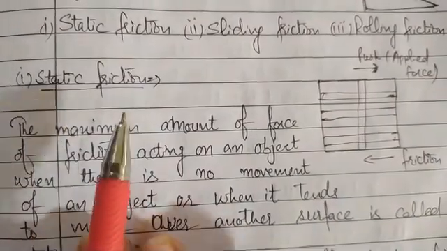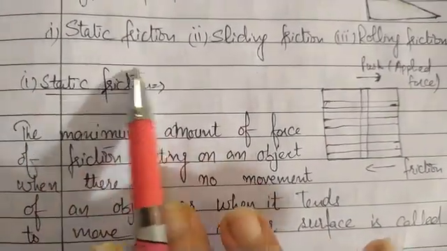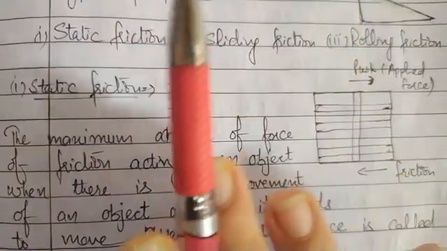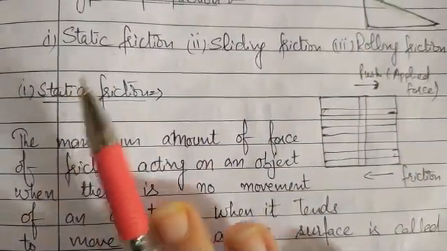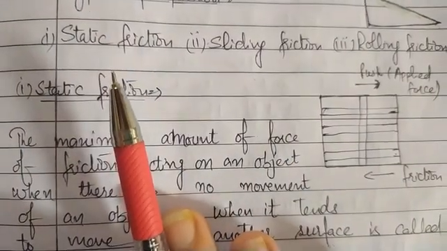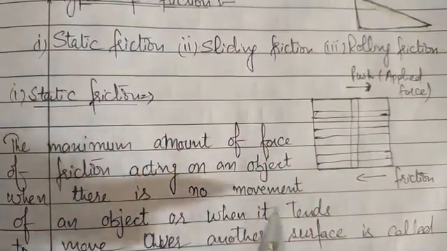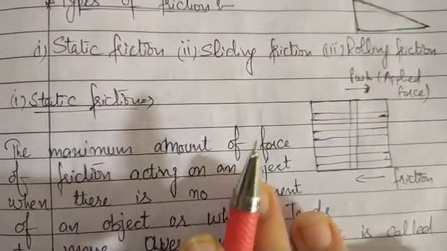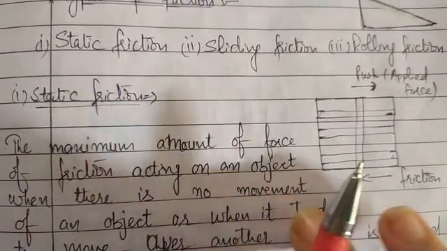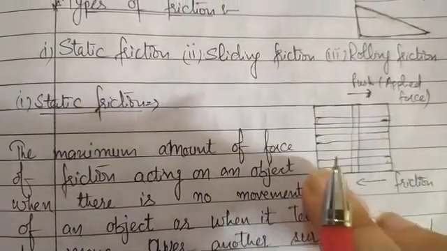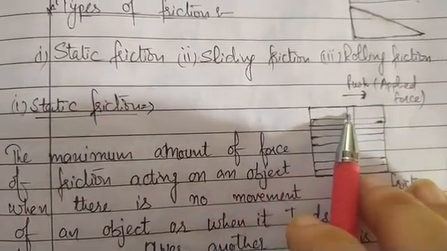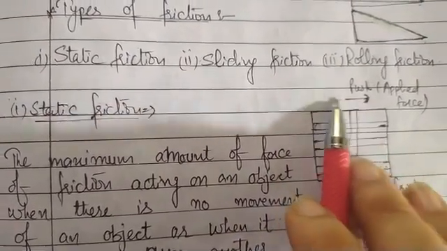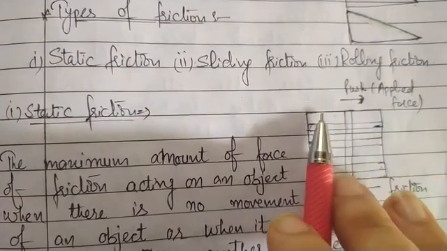Before going directly to the static friction, we consider a situation. As we know, when we apply force on a body in the forward direction, there will be an opposite frictional force acting on the body. So let us consider a box. On this box we will start to apply a little force, in the form of a push or pull.